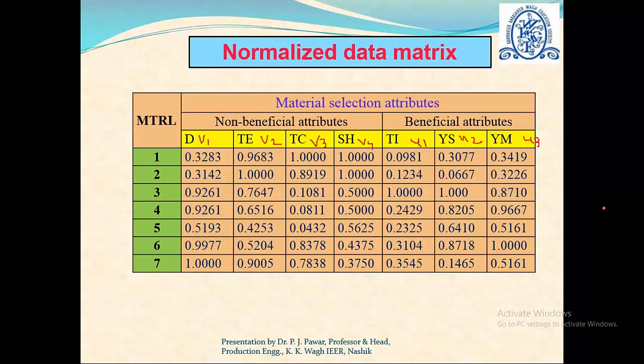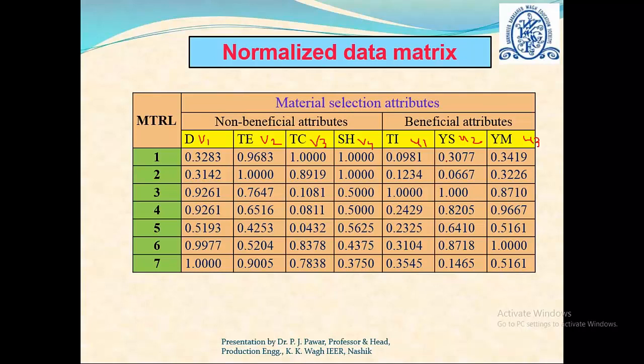V1 to V4, these four variables, are assigned to the non-beneficial attributes, and U1 to U3, these coefficients or variables, are assigned to the beneficial attributes. So you can observe what our objective function is. The objective function is to maximize the efficiency of, say, material 1. Then the objective function is formulated as